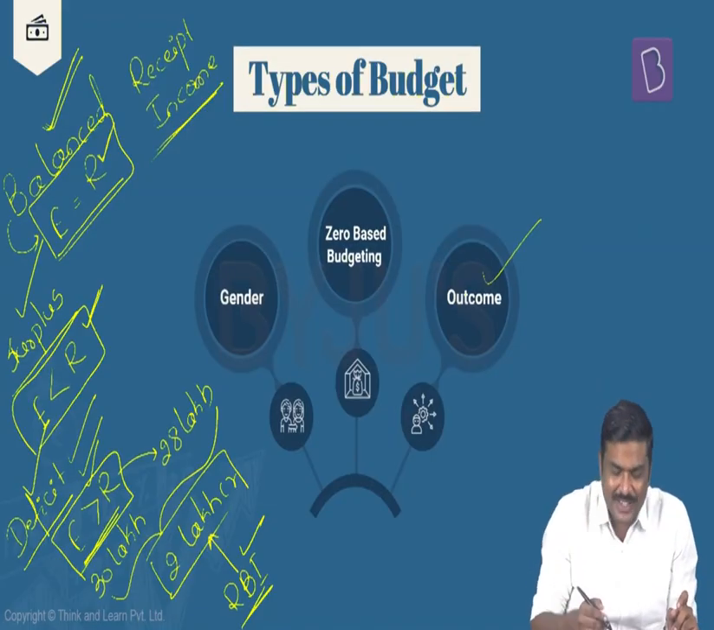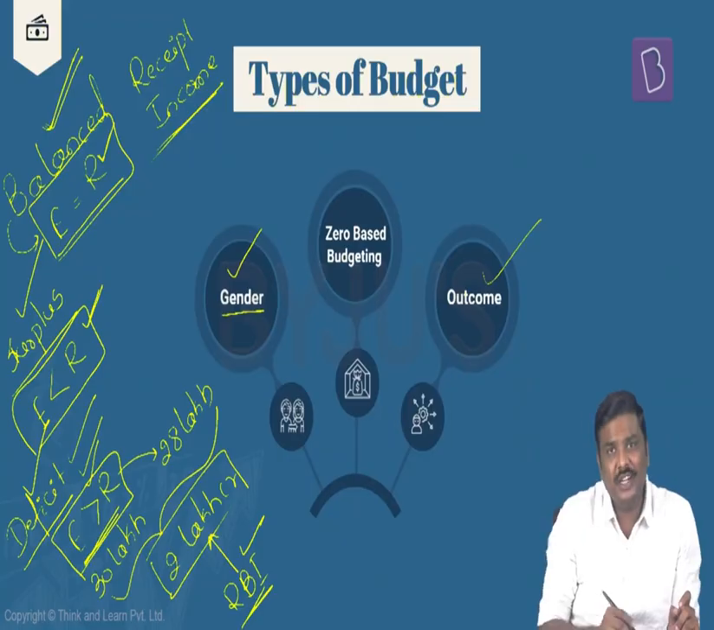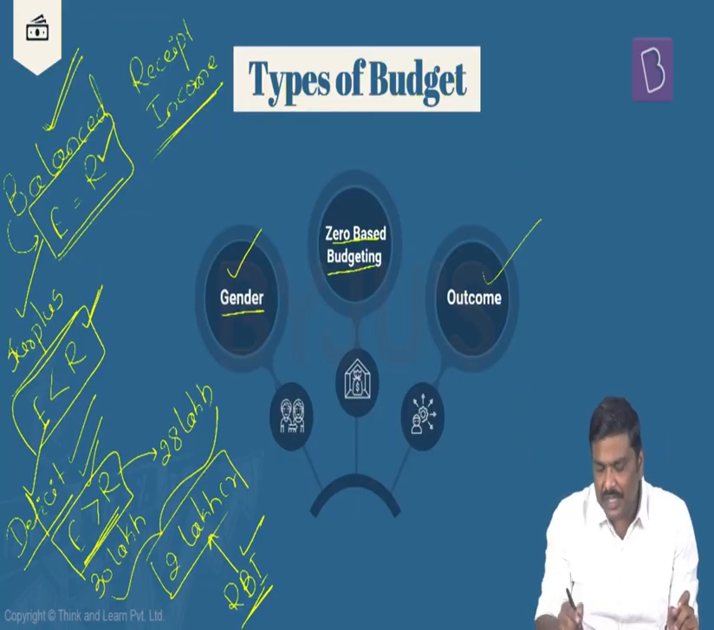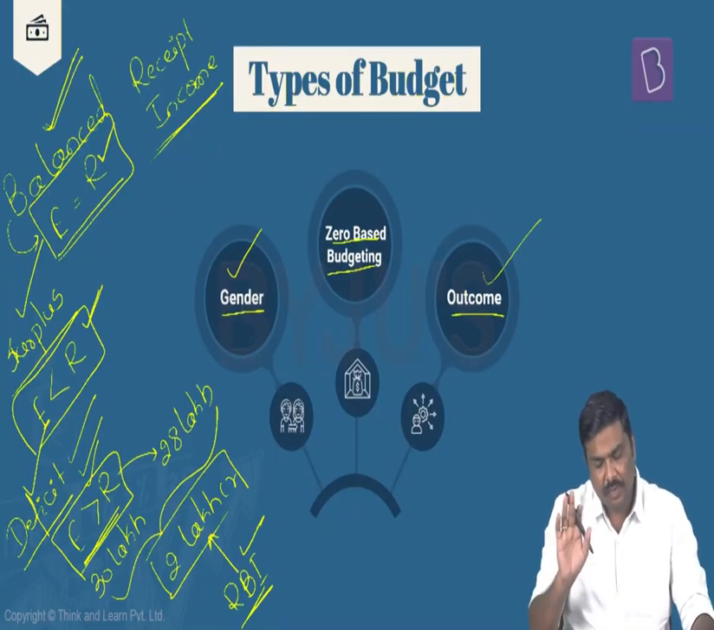Now, in addition to this, there are three more terminologies here. One is called gender budgeting. The second one is zero-based budgeting, and the third one is outcome budgeting. Let's start the discussion here.